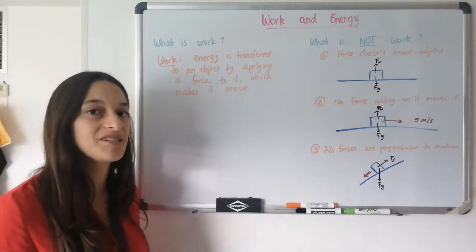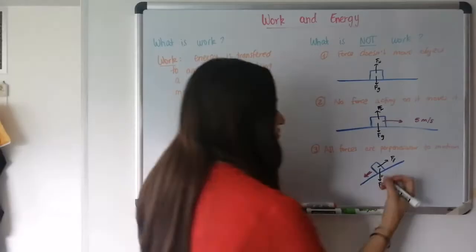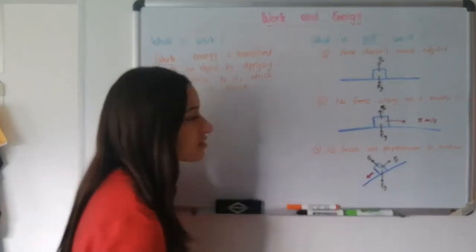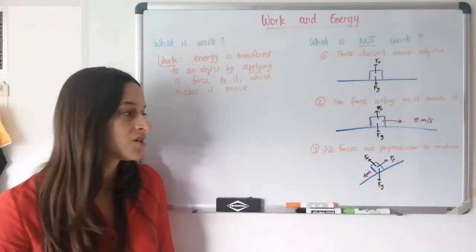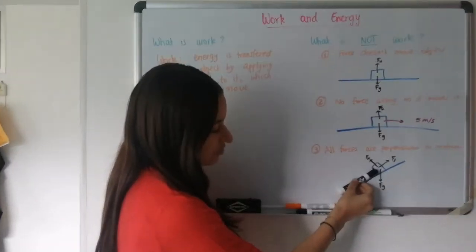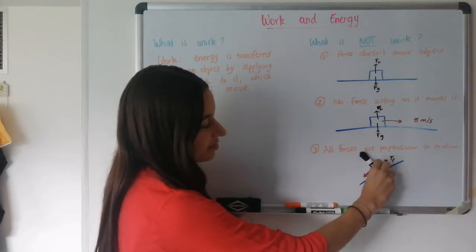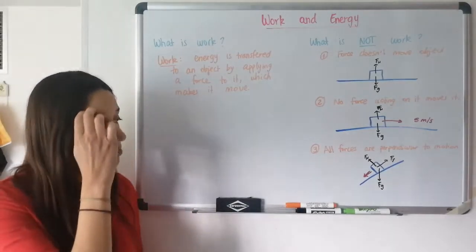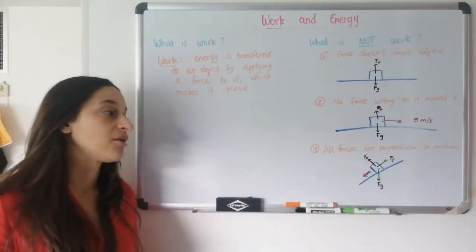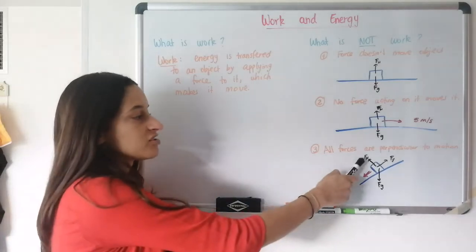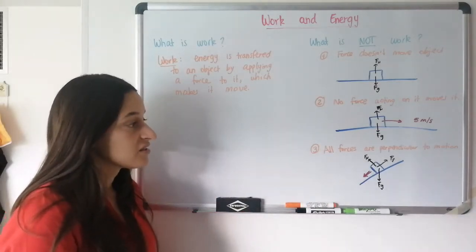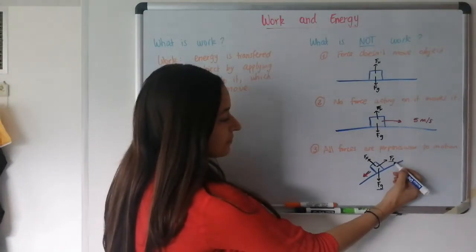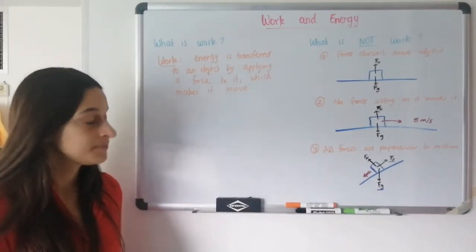But the force that won't be doing any work is normal force. Why? Because normal force is completely perpendicular to the direction of motion. While the block is going parallel to the ramp, normal force is completely perpendicular to the ramp. So normal force is not causing any of the motion, or stopping the motion. It has nothing to do with that motion. So there is no work being done by normal force. In this case, there is work being done by a component of the weight and by friction, but no work being done by normal force.